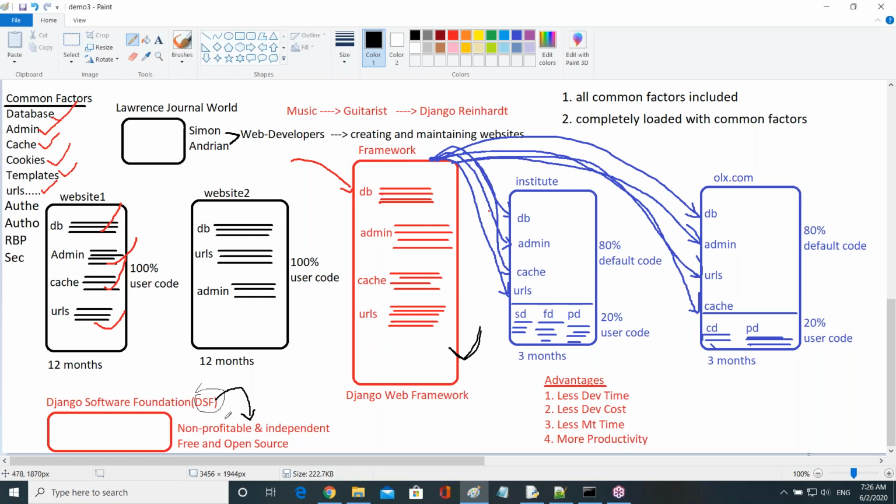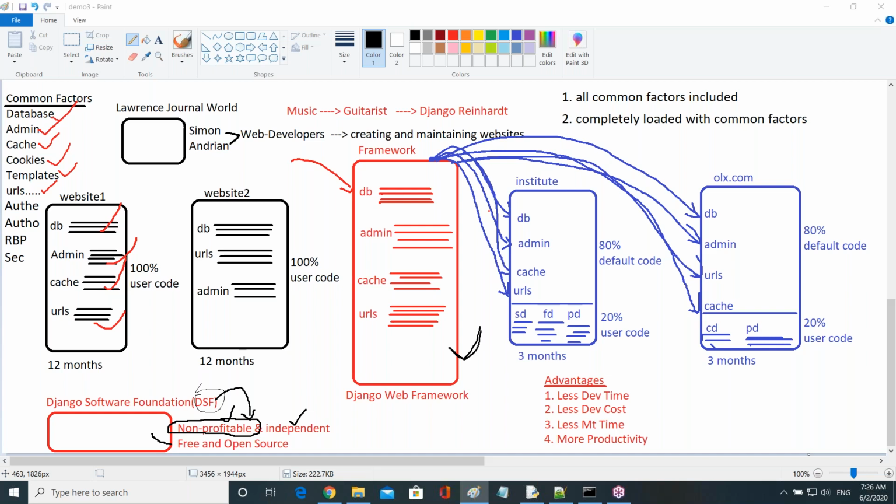This DSF organization is a non-profitable and independent organization, guys. Non-profitable means they are not expecting any amount from the users who are going to use Django software. That's why they are releasing Django as free and open source. That's one of the features, right?